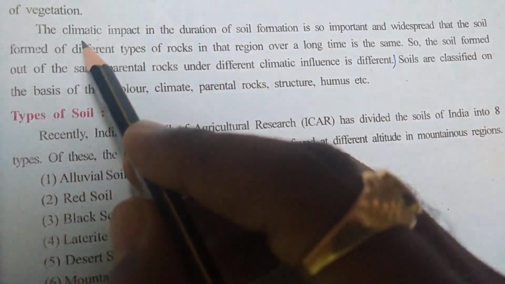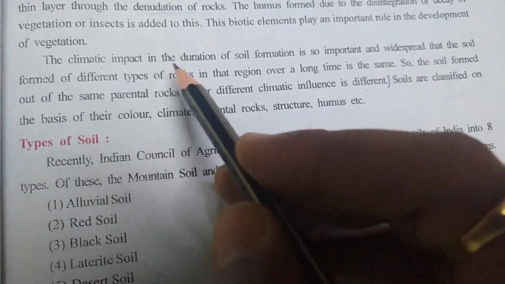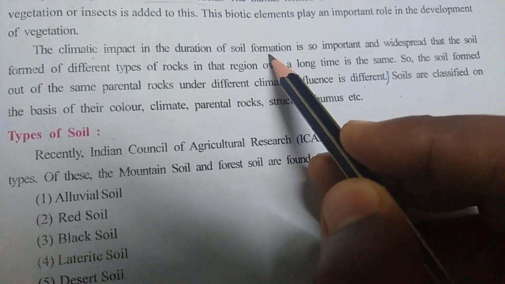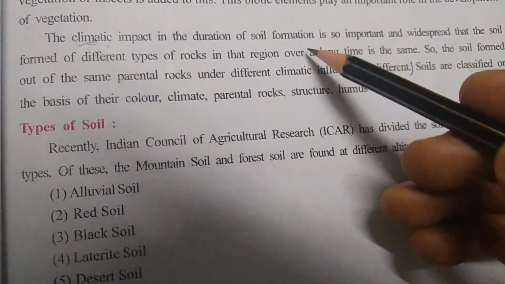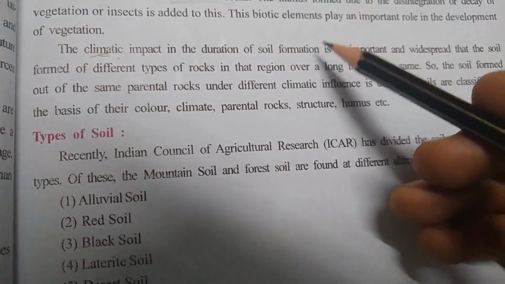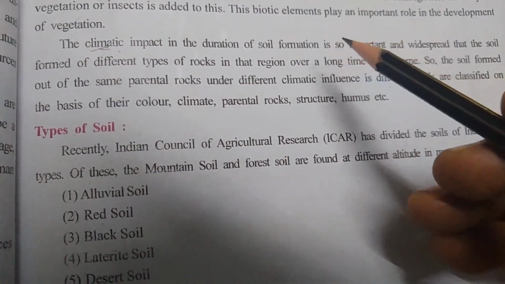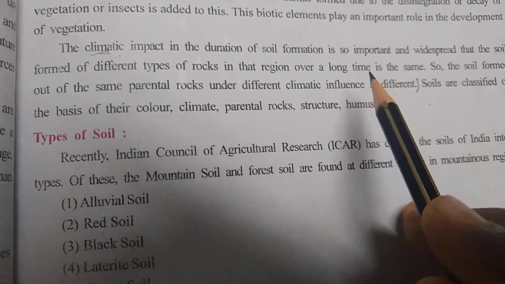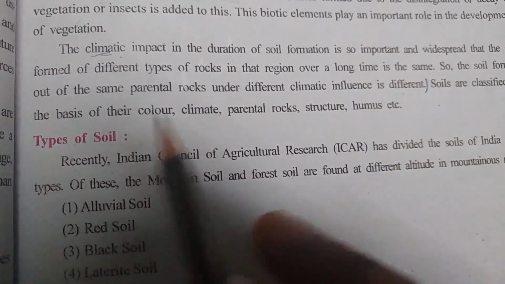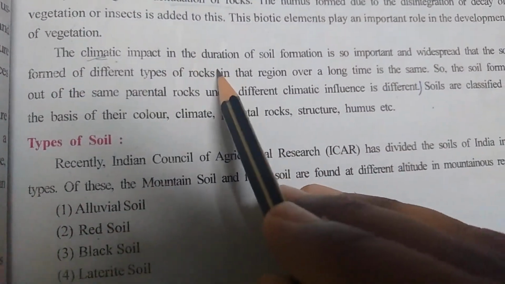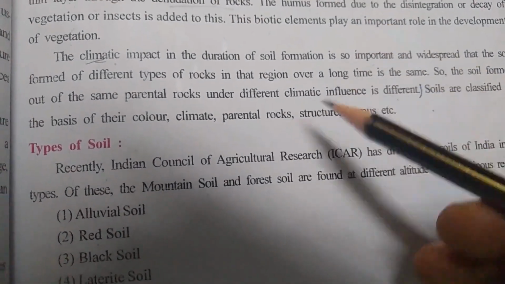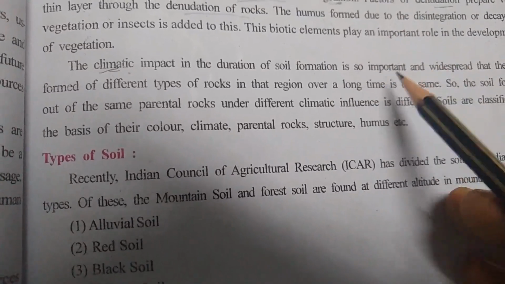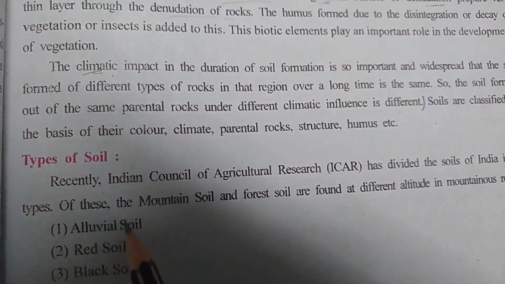Next, the climatic impact in the duration of the soil formation is so important. Means what? Climate matters a lot. Listen to me very carefully. These two lines are very tricky, so I will explain as slowly as possible. So please pay attention. Your 100% attention is required, otherwise you will not be able to understand. The climatic impact in the duration of the soil formation is very important. When the soil formation is going on, you have to remember, at that time climate plays a very important role.